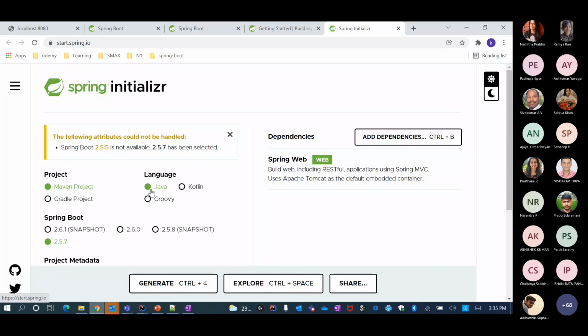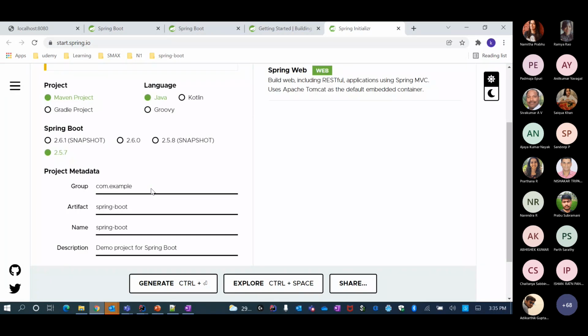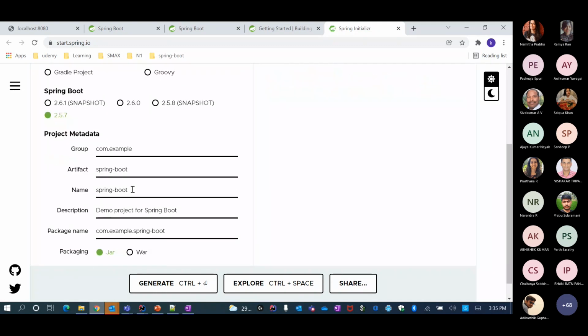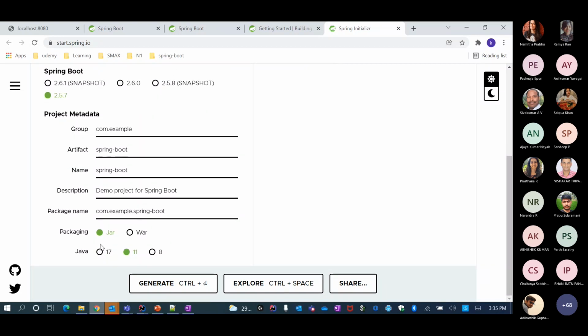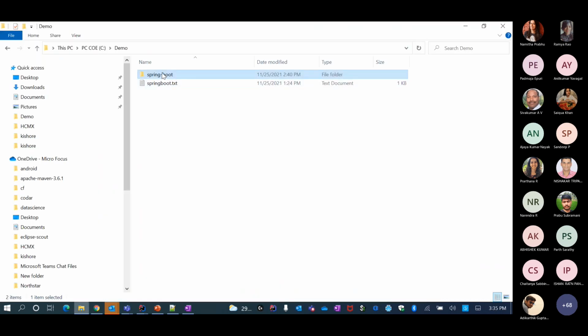So I chose Java, and then what are your Maven POM XML details, your artifact ID, the group. So typical Maven related fields. And then the Java version. We are still using 8, which is the lowermost. So I have already downloaded this, and this is that Spring Boot application that resides here.